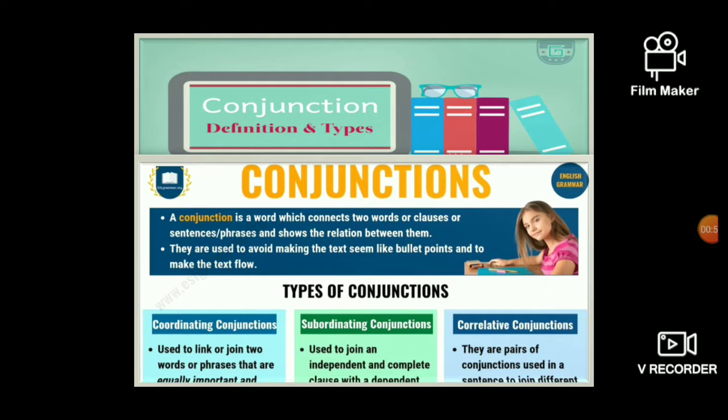You have different types of conjunctions: coordinating conjunctions, subordinating conjunctions, and correlative conjunctions. In the coordinating conjunctions, you have some words for that. For subordinating conjunctions, you also have some different words. And for correlative conjunctions, you also have different words. These connecting words will be used between any two phrases, clauses, or words.